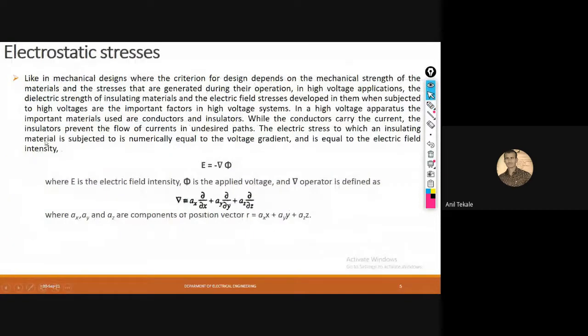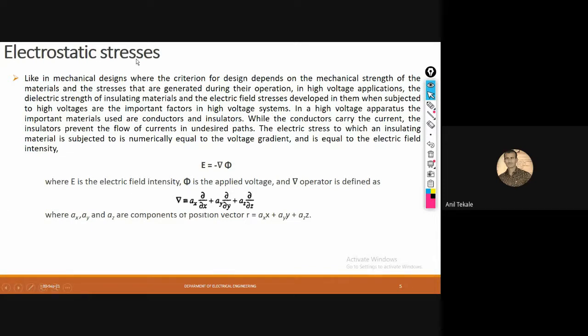Fine. So now we will come back to the electrostatic stresses. That is our unit. So now we will see electrostatic stresses. What is meant by electrostatic? Electrostatic means which will not change. It means it is not changing.